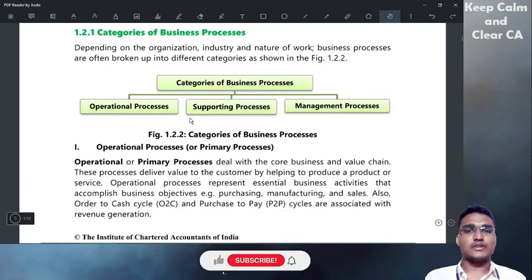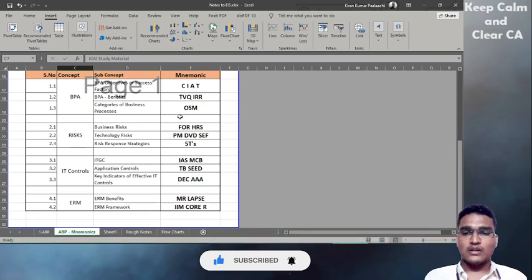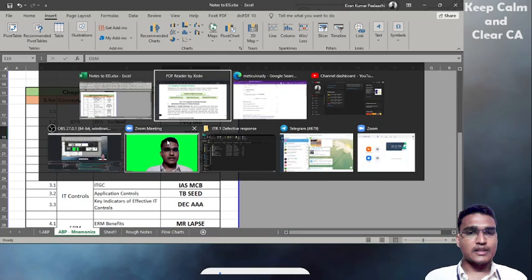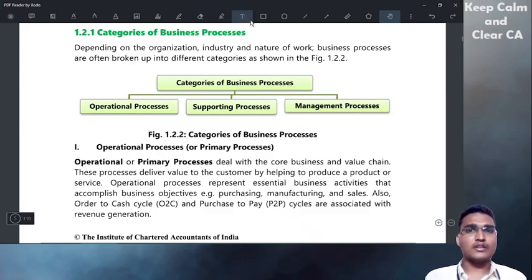For categories of business process, just make a note. OSM is the mnemonic for categories of business process.